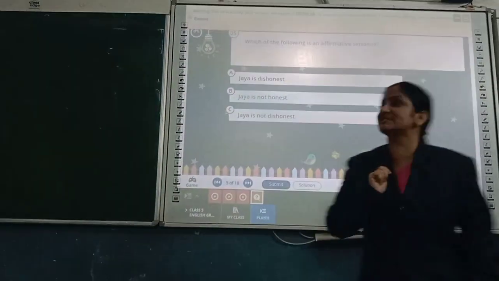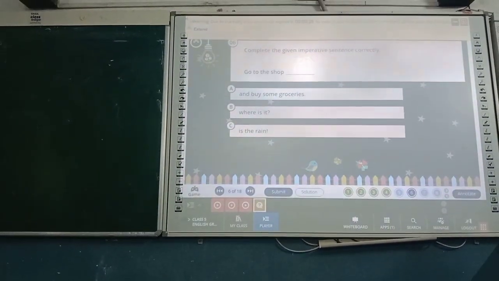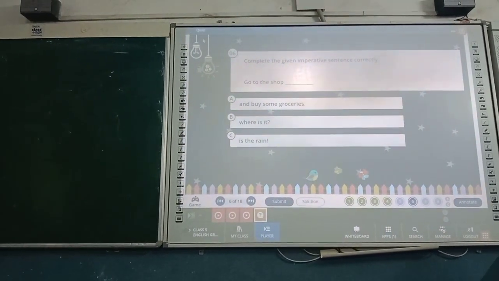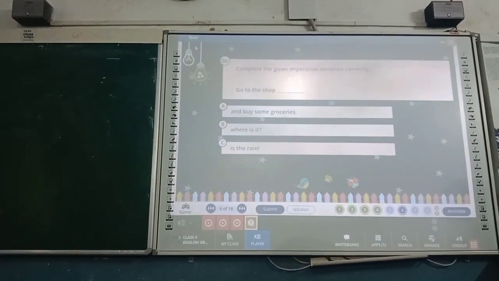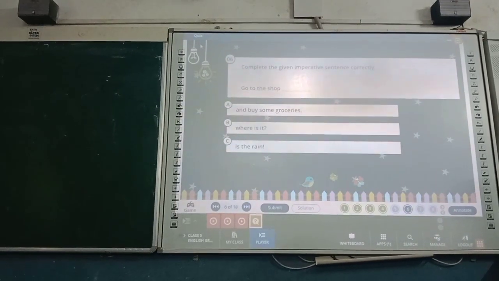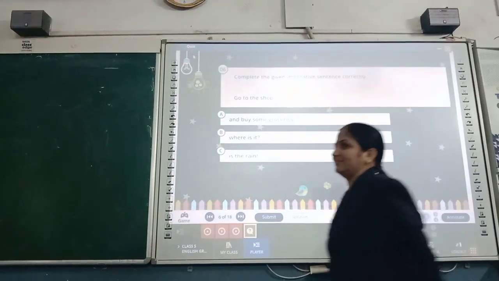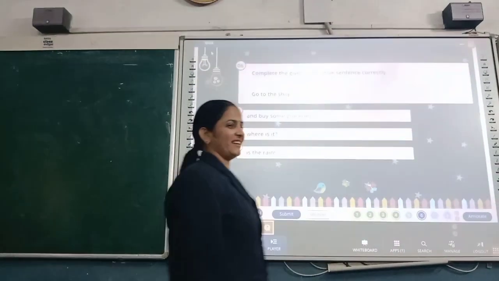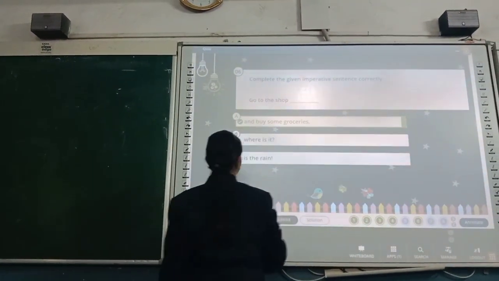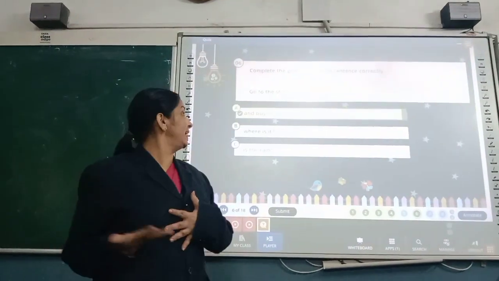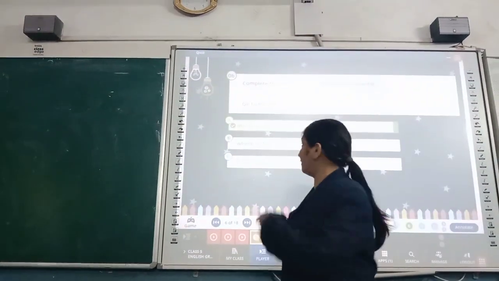Now, last but not least. Complete the given imperative sentence correctly: Go to the shop, blank, and buy some groceries. Which one? C. Okay, A. Right. Go to the shop and buy some groceries. So with 'and' the sentence is completed.